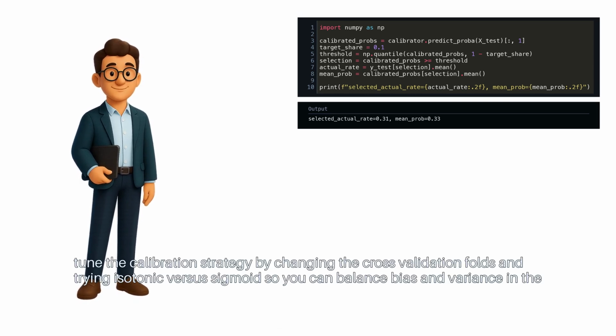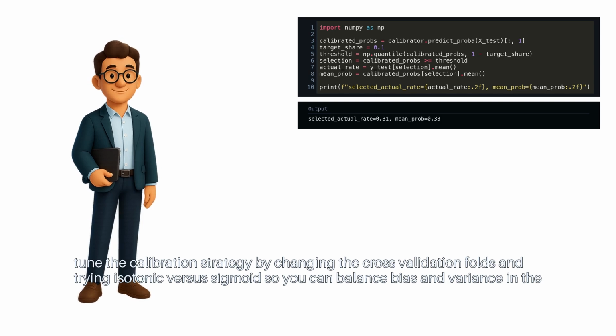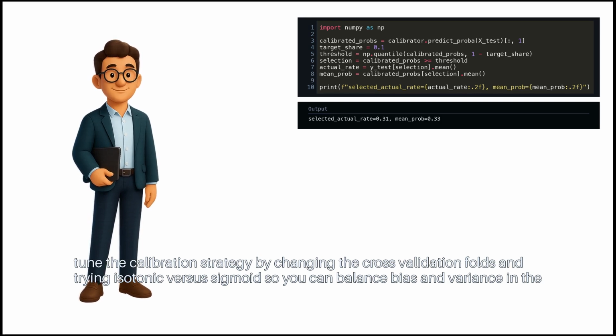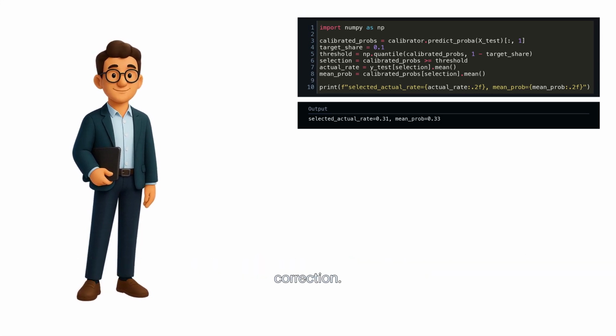Next step: tune the calibration strategy by changing the cross-validation folds and trying isotonic versus sigmoid so you can balance bias and variance in the correction.